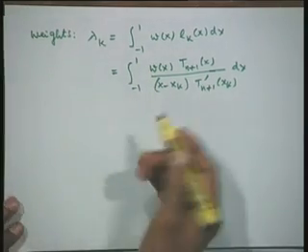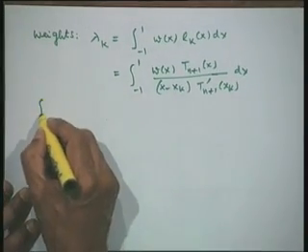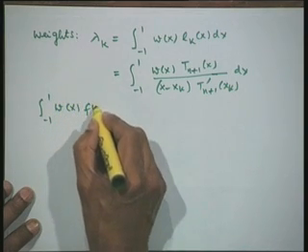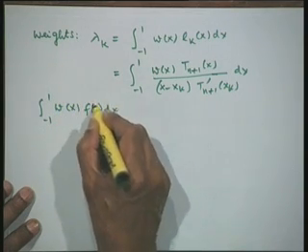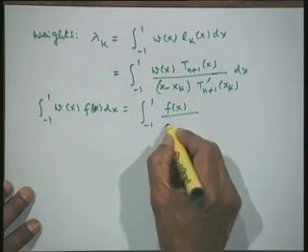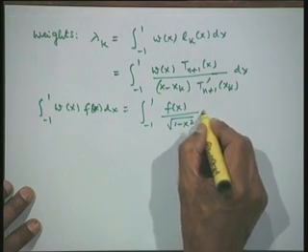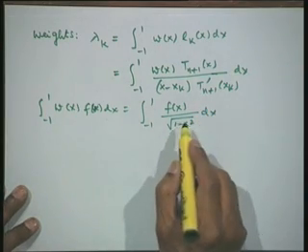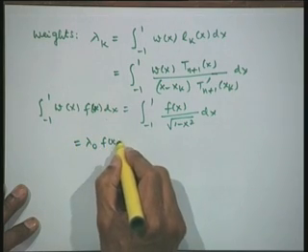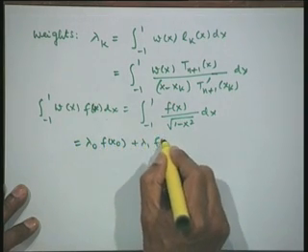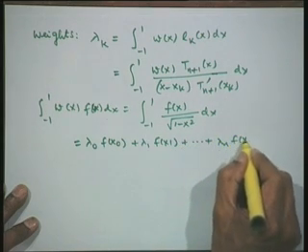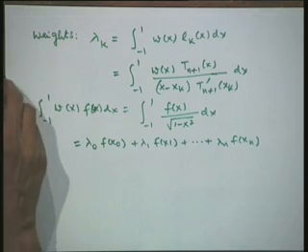Now, once the weights and the abscissas are known, we can finally write down our formula. The formula is the integral from minus 1 to 1 of f(x) w(x) dx, that is, the integral from minus 1 to 1 of f(x) upon under root of 1 minus x square dx, where w(x) is the weight function that we have introduced, is equal to lambda 0 f of x 0 plus lambda 1 f(x 1) plus so on, lambda n f of x n. So, this will be the formula that we will have.